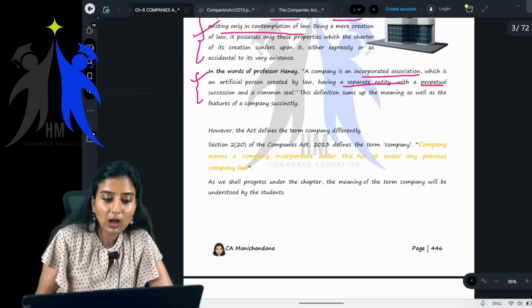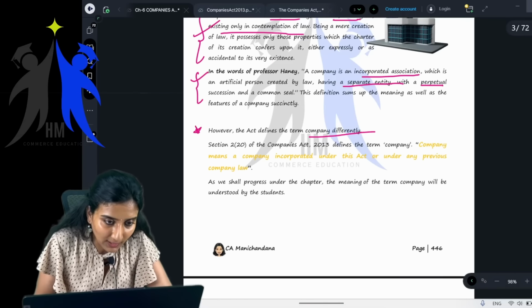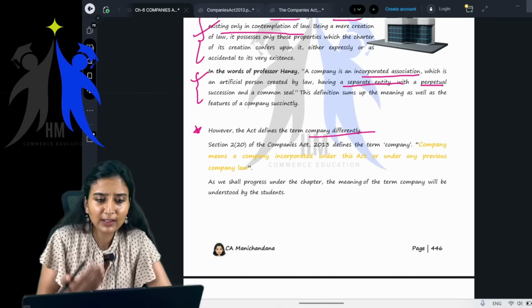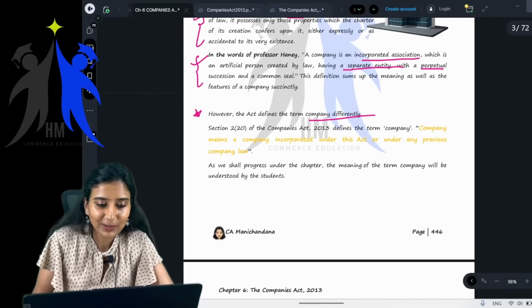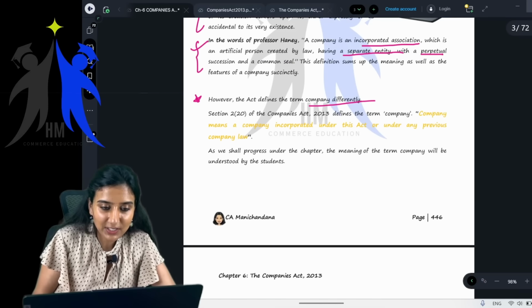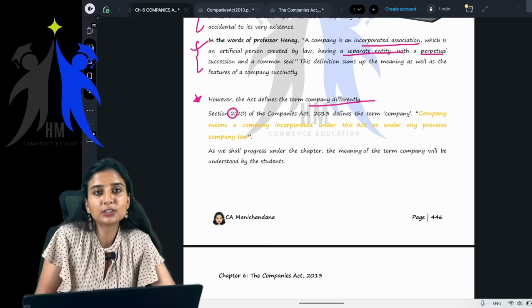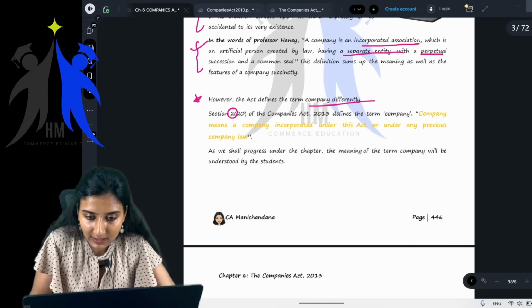Okay. Now, however, the Act defines the term company differently. This is what is important for us. Whatever the Act tells us, that we will follow. Section 2 of the Companies Act 2013, see, what is section 2? Definitions. See what it is defining? It is defining a company.